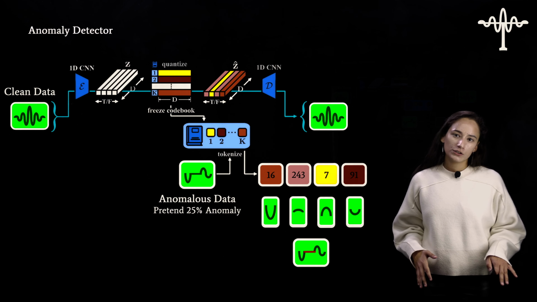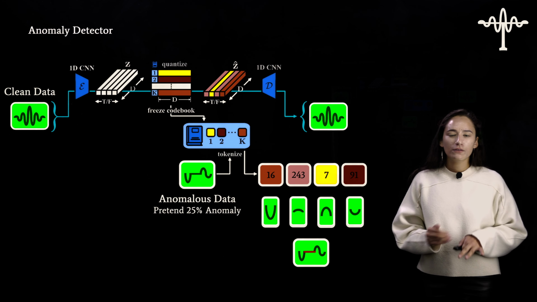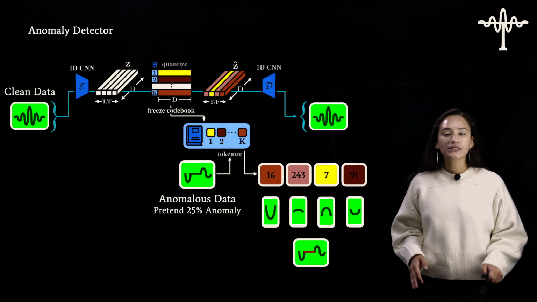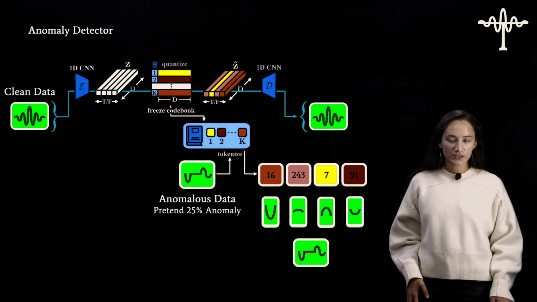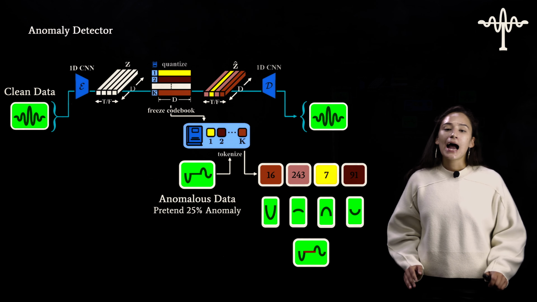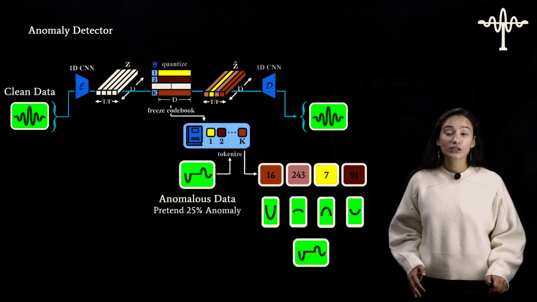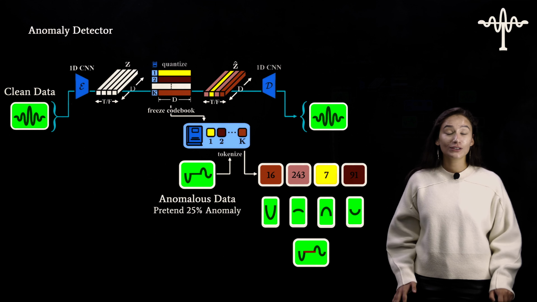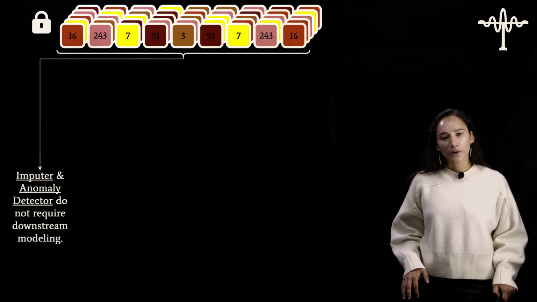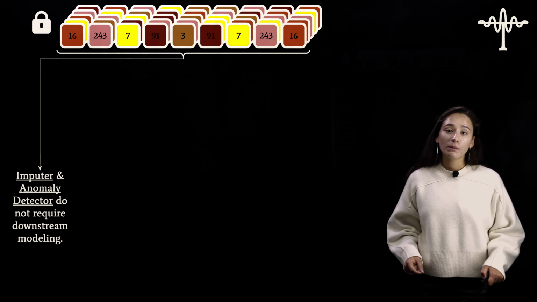Now you might be thinking to yourself, but Sabera, what if in the test set I don't know my percent anomaly? And you're totally right, this setup would not work if you don't know your percent anomaly. However, we have made some adaptations that would enable this. However, most benchmarks are actually set up to work like this, so for now, that's what we're going to stick with. Moving forward, let's look at the more complicated tasks.